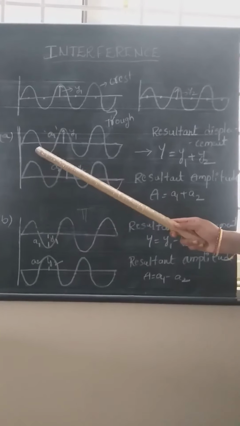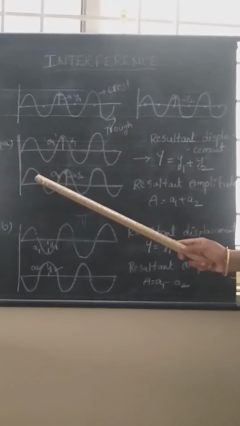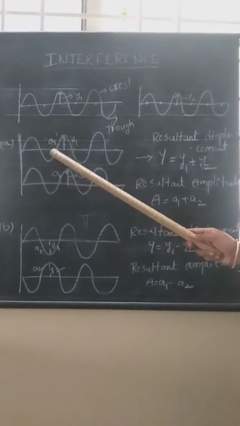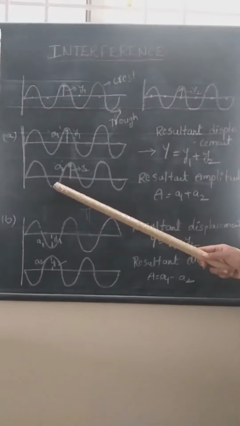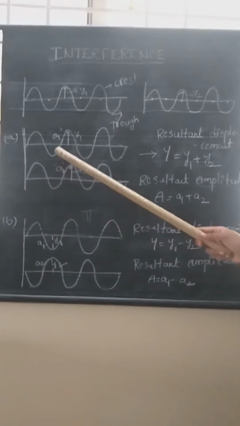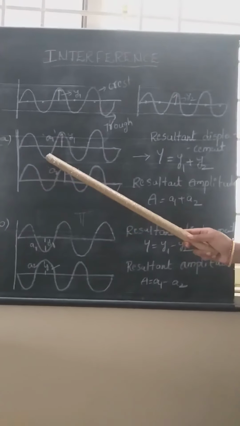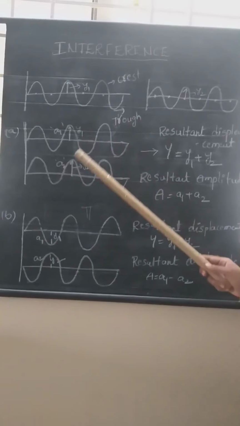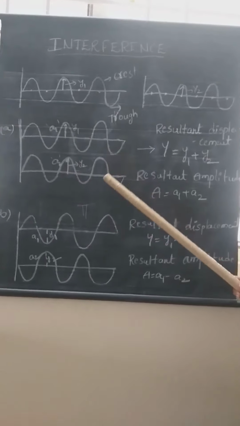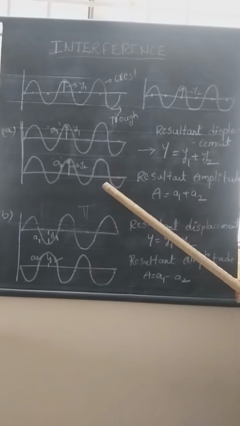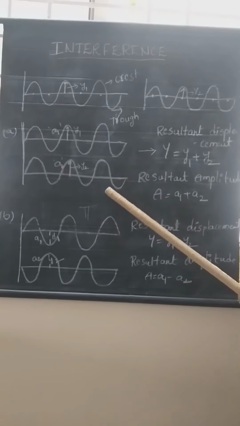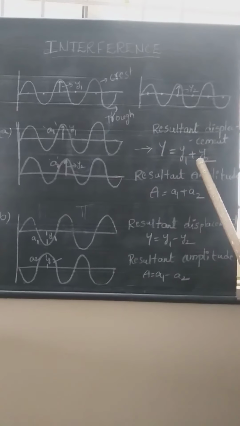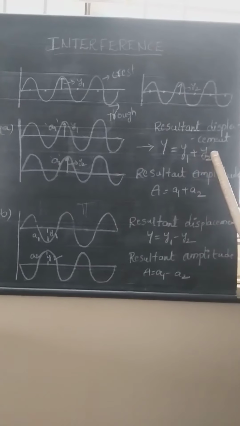When a positive sign is carried between individual displacements, if you observe the wave pattern here, the crest of the first wave is falling on the crest of the second wave, and the trough of the first wave is falling on the trough of the second wave. That means crests are falling on crests, troughs are falling on troughs. Therefore, if this pattern takes place, the phase difference between the waves is equal to 0. If the phase difference between them is equal to 0, we can expect such a positive sign between the individual displacements.